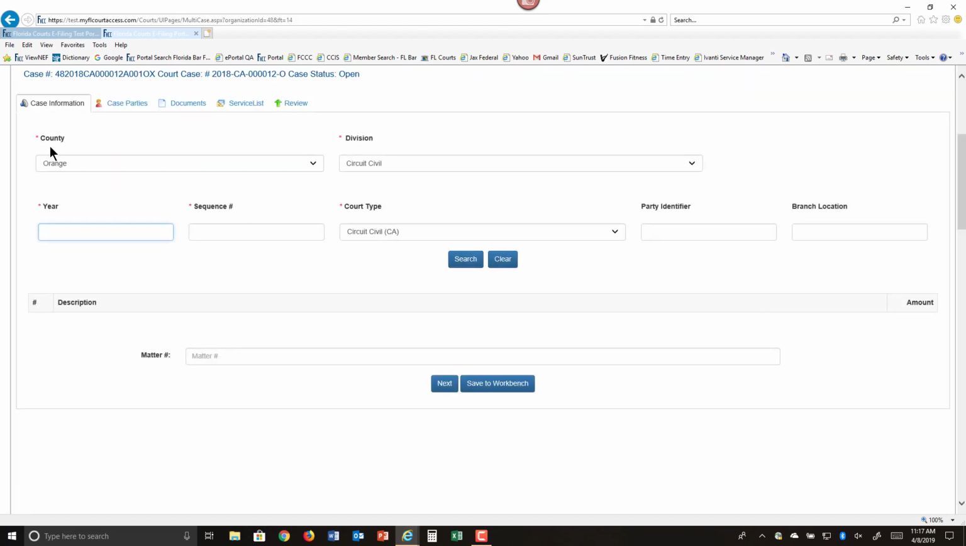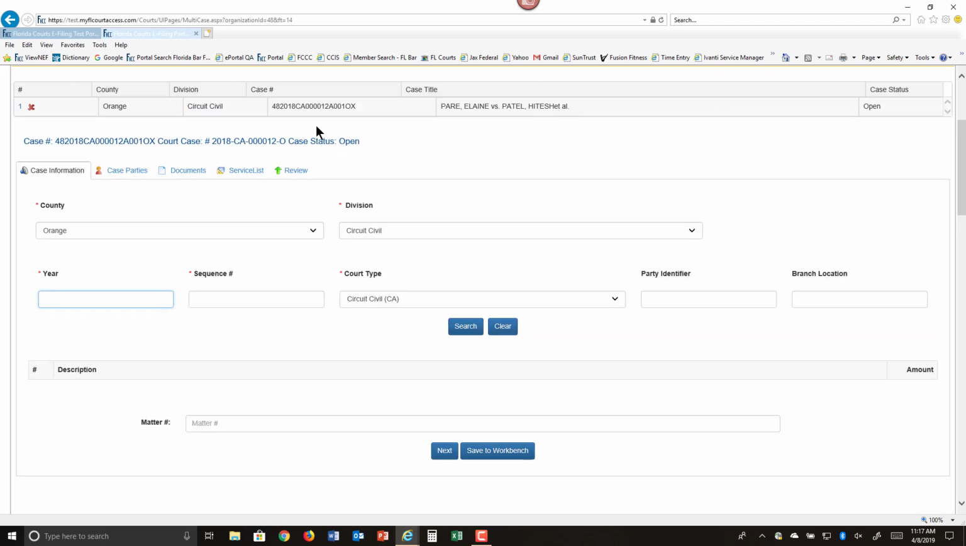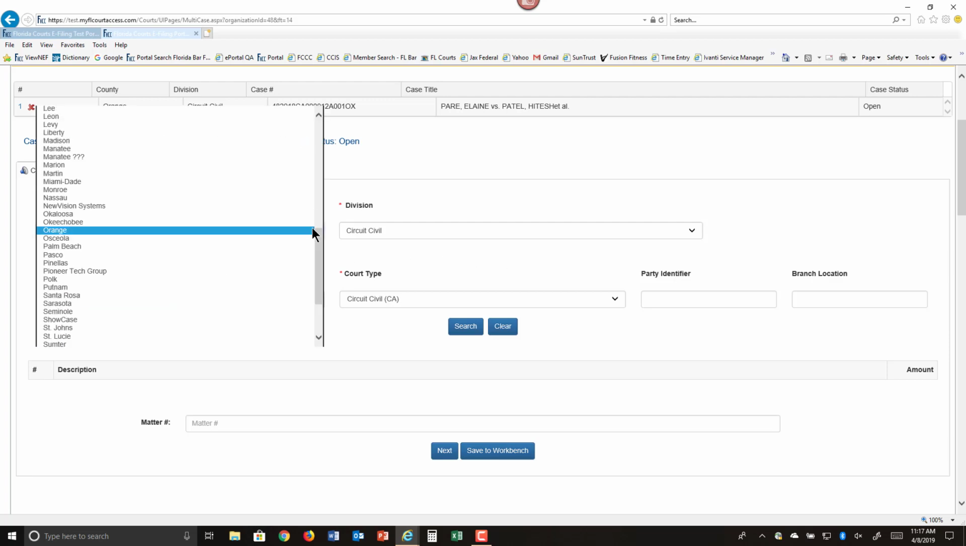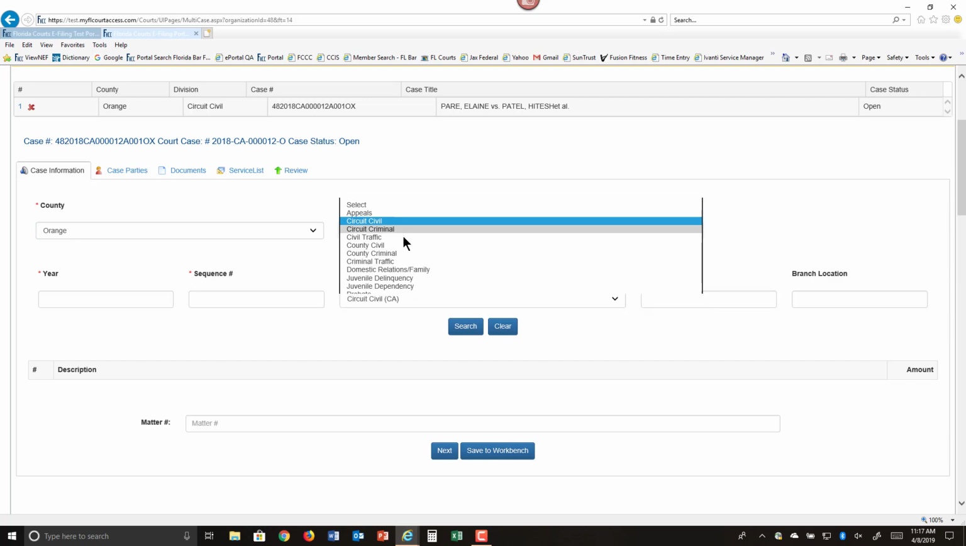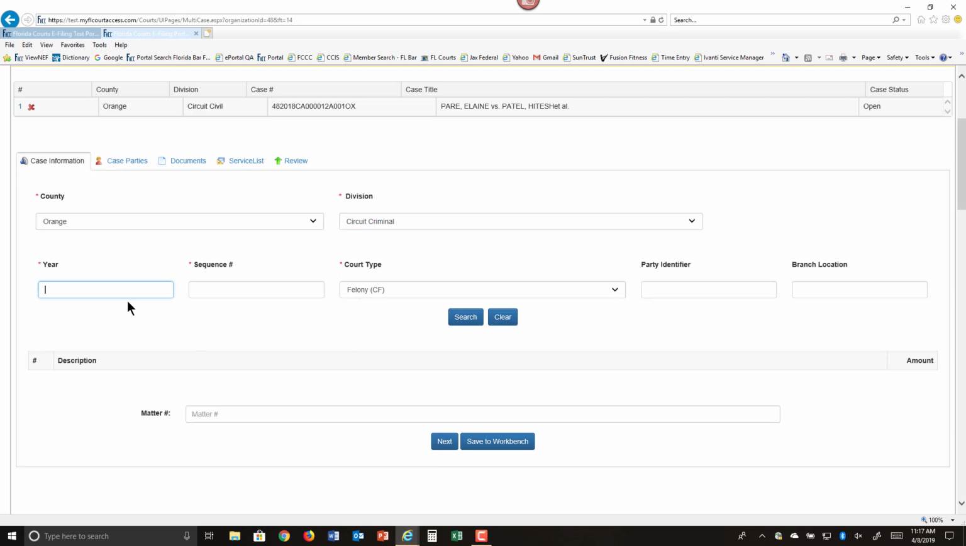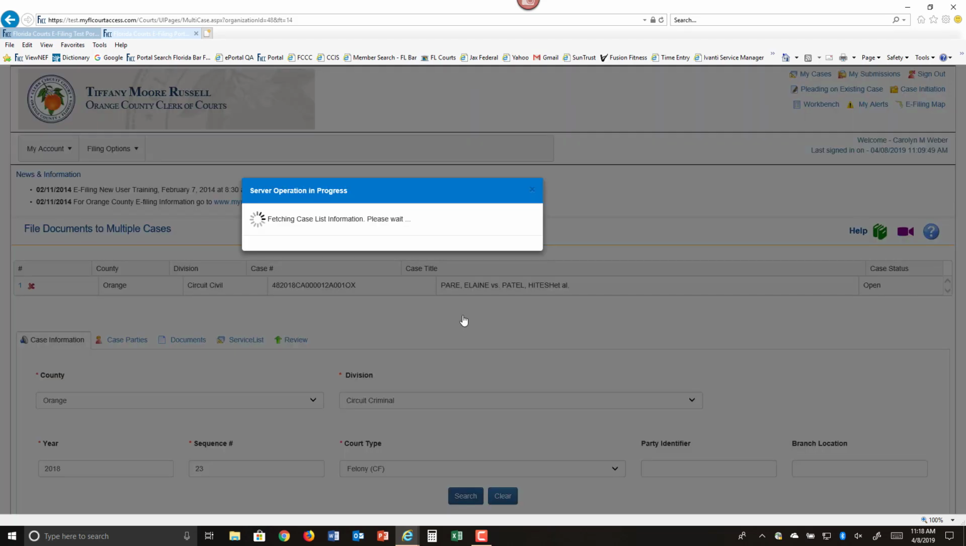This takes me back to my case information page. You'll see in the top grid the first case we will be submitting to. Now you can file to the same county or a different county, to the same division or a different division. Just simply choose the county that you will be submitting to if it is not the same county. Select the division, type in the year and the sequence number and the court type if necessary.